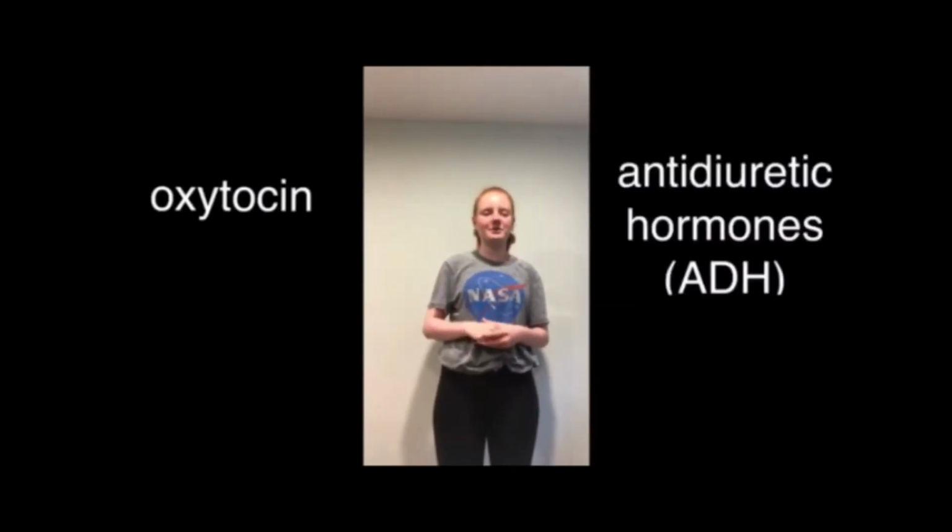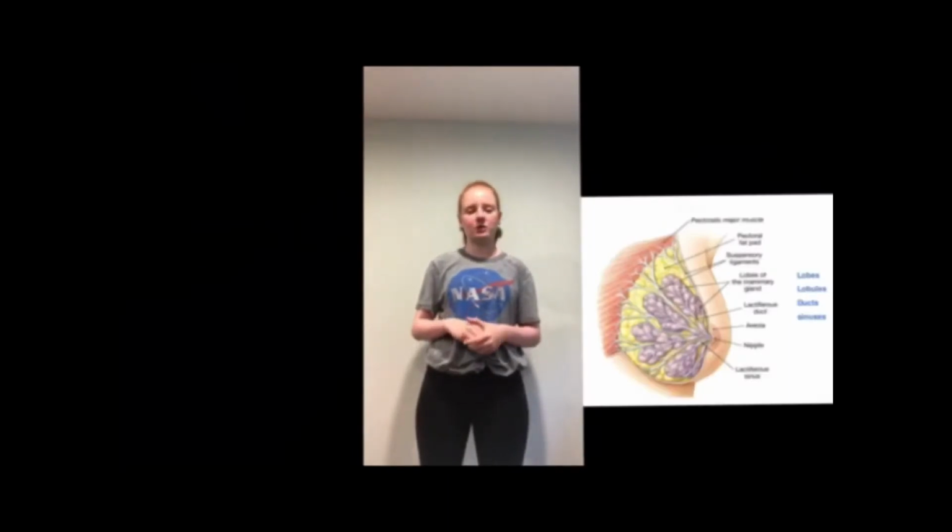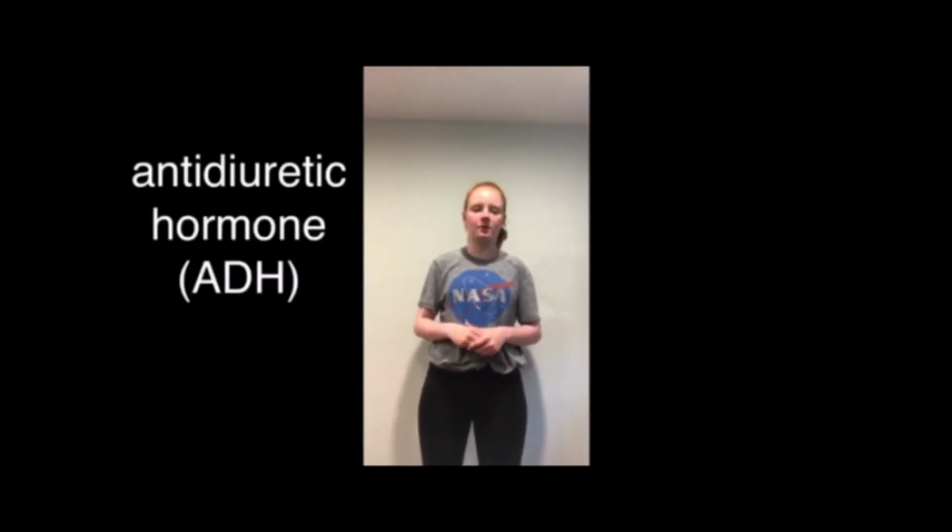It responds to these by outputting signals in the form of hormones to the rest of the body, especially the pituitary gland, where most hormones related to this process are stored. Two of the hormones released by the hypothalamus are oxytocin and antidiuretic hormone. Oxytocin targets muscles in the uterus and mammary glands in women to prepare for childbirth and to begin lactation. Antidiuretic hormone controls the kidney tubes, signaling them to take in water or push out water to keep the water solute concentrations in your blood at the right level and maintain homeostasis.